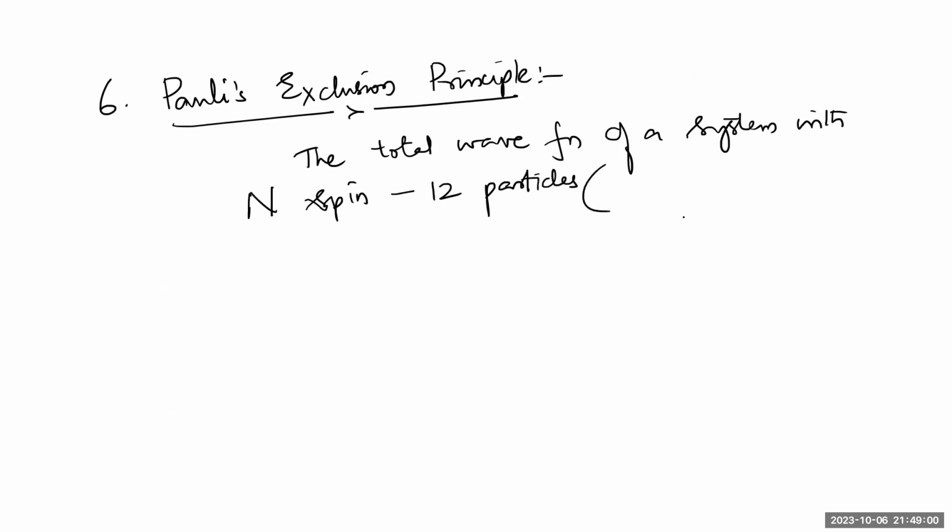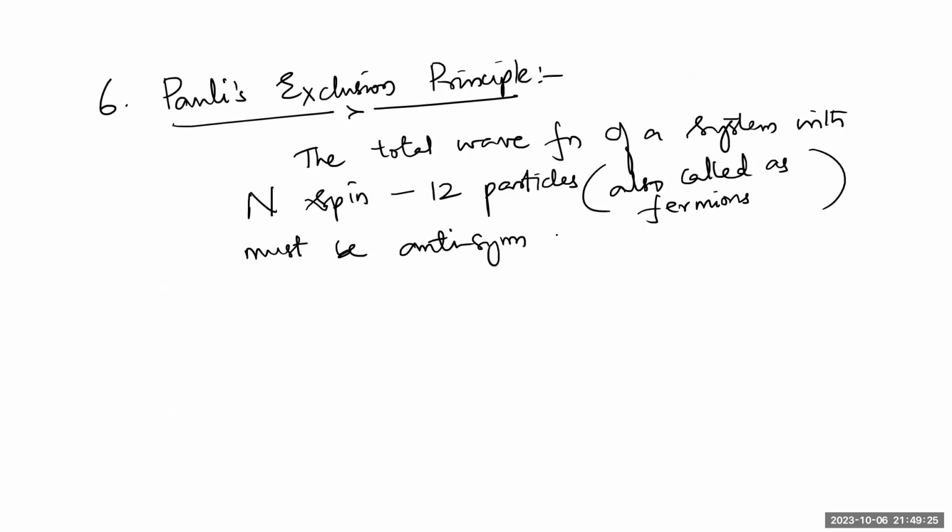You have studied about this in Pauli's exclusion principle, that these particles are also called fermions. I hope you might have heard about these terms, fermions. These particles, first of all, have to be anti-symmetric in nature.